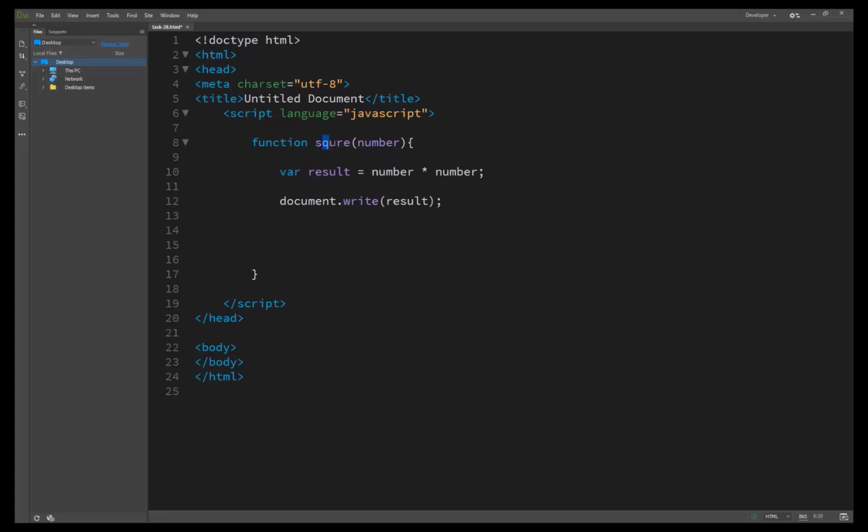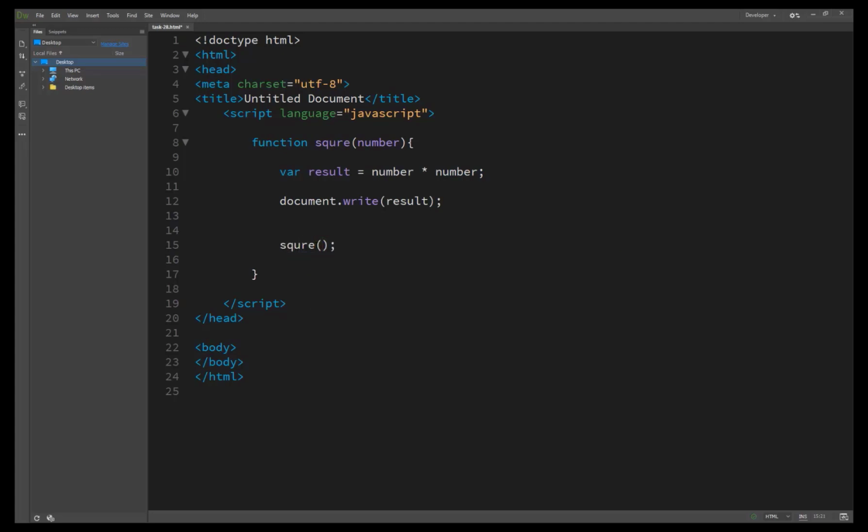But this square function we can easily access from any of our scripts or any page of the website or web pages. The variable is only inside the function, and through it you can work with the argument data provided when the function is called. To make effective use of functions, you need to be sensitive to the logic of your application. Functions are useful for encapsulating program logic that you will repeat multiple times, as we discussed in our previous lecture.